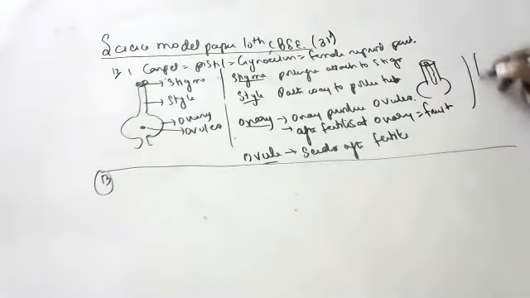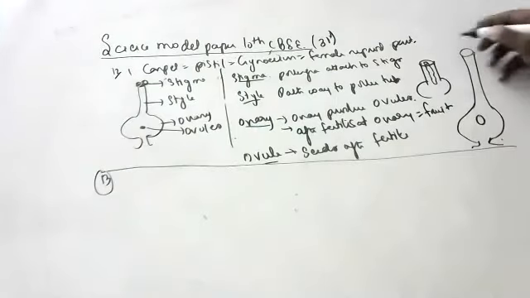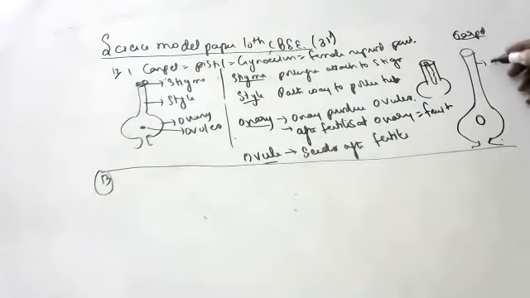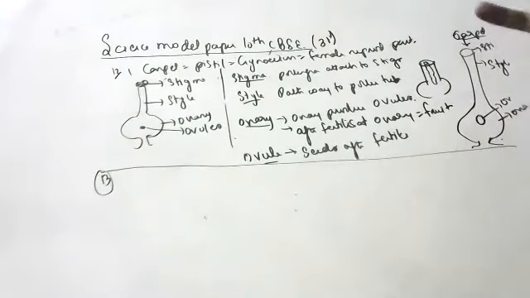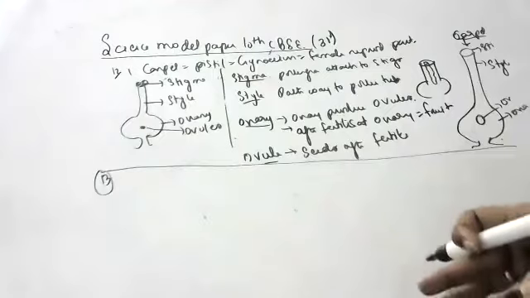Draw a small diagram, children. I am not expecting a beautiful artistic Mona Lisa figure. Just this much is enough for me. But you have to label the parts. Carpel, at least two labelings: style, stigma, ovary, ovule, at least a heading. Without a diagram, forget about the marks, children. I won't give any.